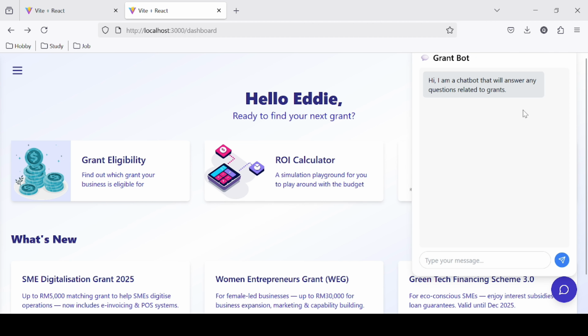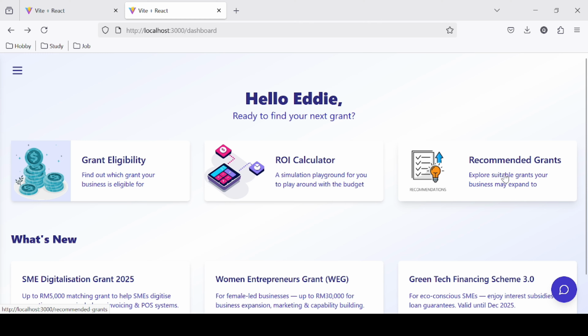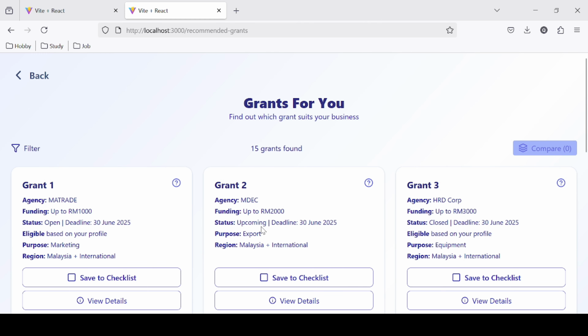The first feature is definitely the chatbot, and here you can see that it's a chatbot powered by the Qwen Max model, and it will do some retrieval augmented generation to answer questions related to grants. The second feature is to recommend grants. After clicking it, you can see a bunch of recommended grants personalized by Qwen Max based on their answers to the onboarding questions.